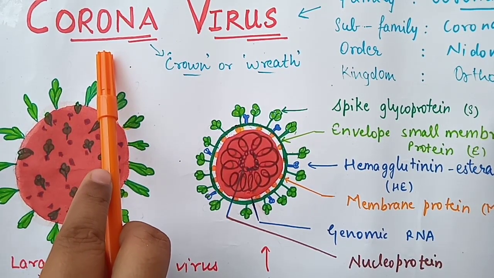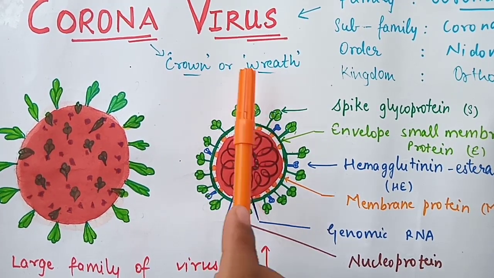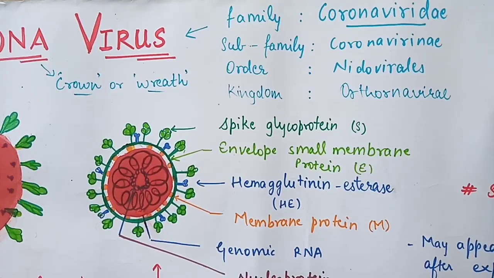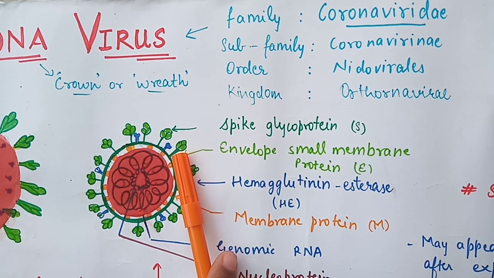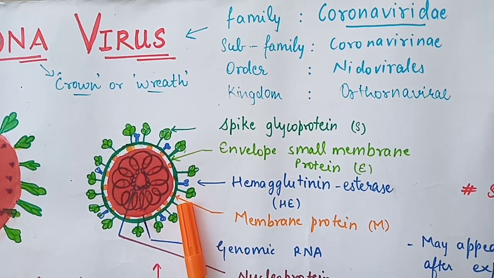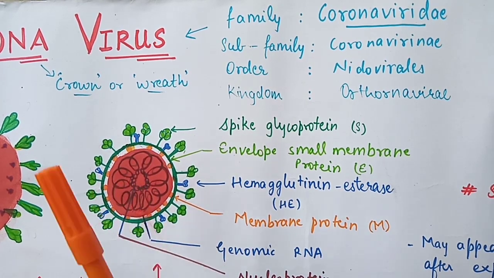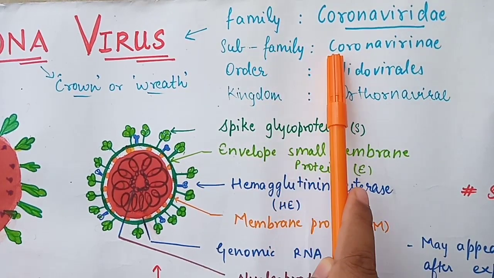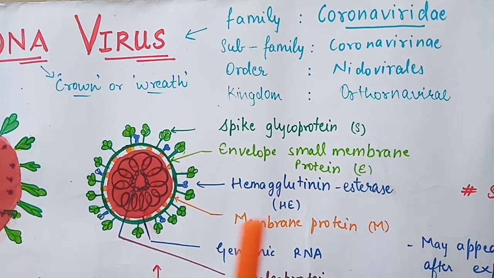The word corona is derived from a Greek word which means crown or wreath. Let's see the structure of coronavirus. This is the spike glycoprotein. This is the annular small protein. This is the hemagglutinin esterase. And this is the membrane protein, the genomic RNA and nucleoprotein. The coronavirus has family Coronaviridae, subfamily Coronavirinae, order Nidovirales and kingdom Orthornavirae.